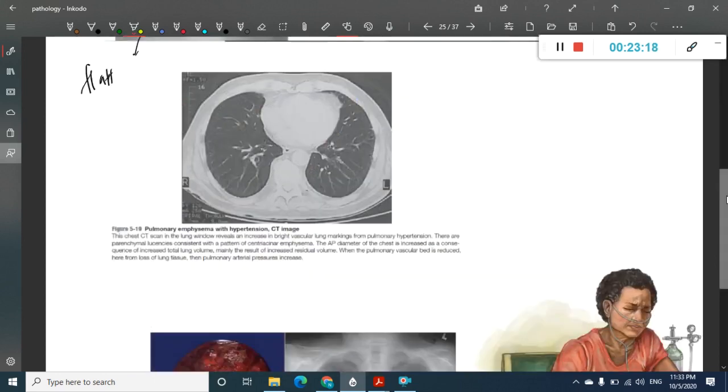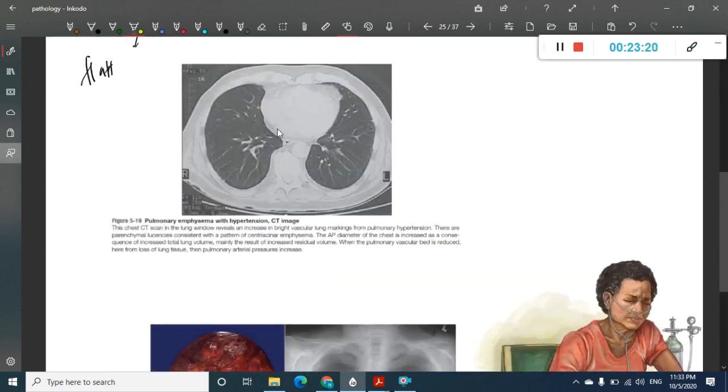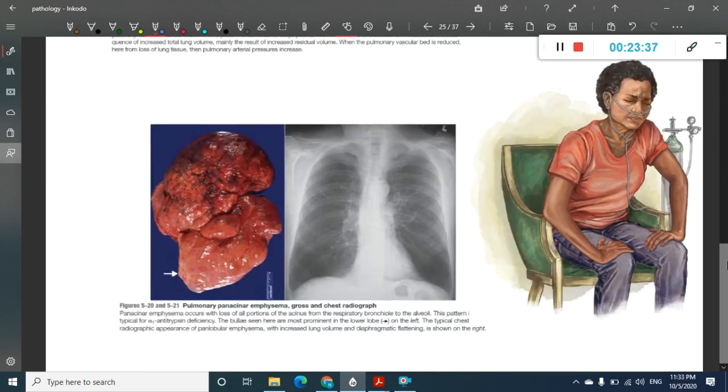If you see, this is the CT picture which shows pulmonary emphysema. See the lung spaces here. How are they? They are distended. So this represents a highly distended lung margin. So this is centri-acinar emphysema. This is one more picture of the chest showing pan-acinar emphysema, and this is the radiograph. See the hyperinflated field. If you count the rib margins, there will be more than 6.